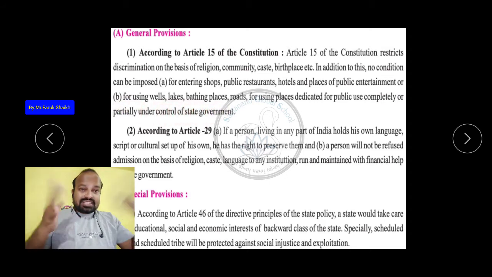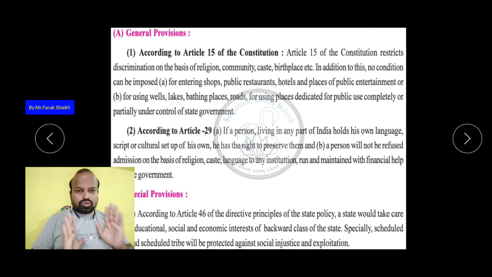So in the ancient time, in the earlier time, the Sudra people, Sudra meaning the very lower caste people, were not allowed in temples or any public place. They were not allowed to get water from the well before sunrise. Even they couldn't go to the open bathing places, the great bath, in the ancient time.